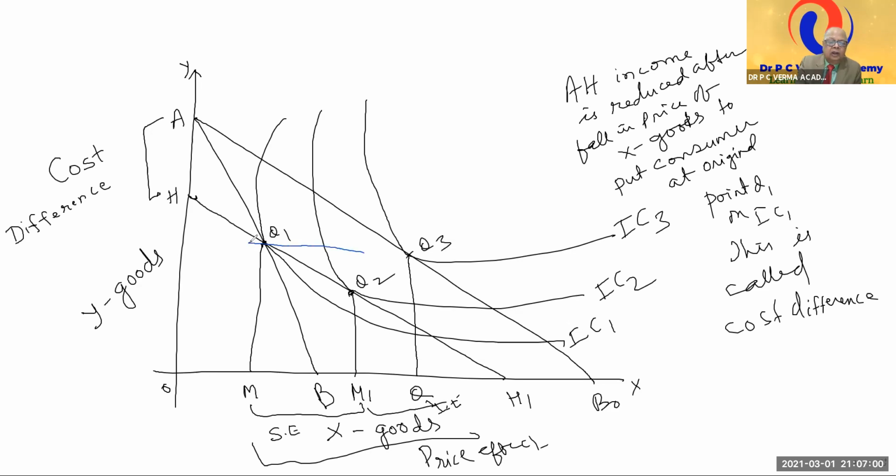And we will draw a price line, the price consumption curve, and from here we will draw the income consumption curve.